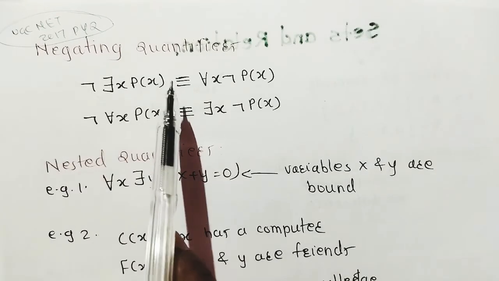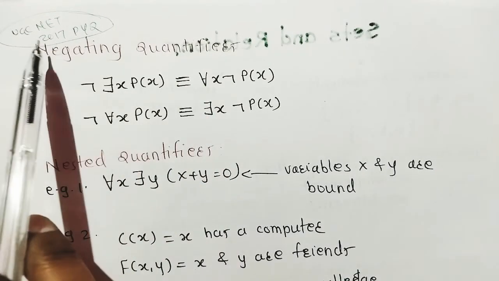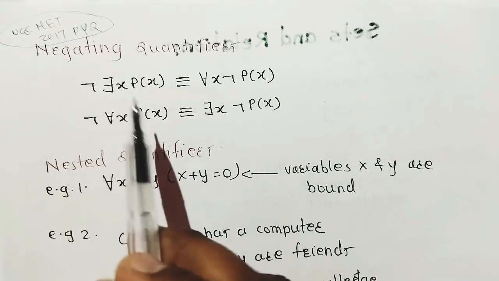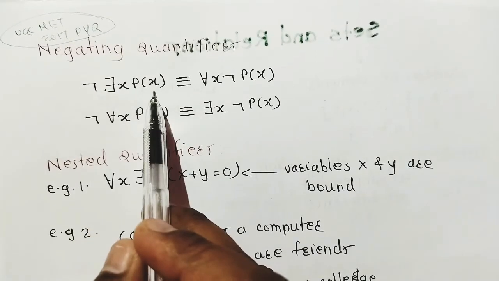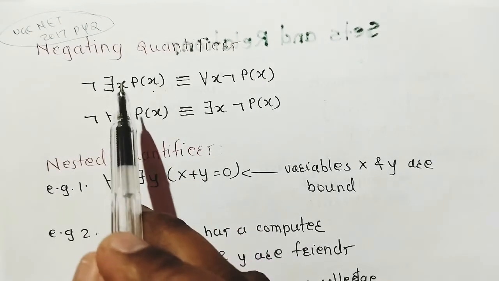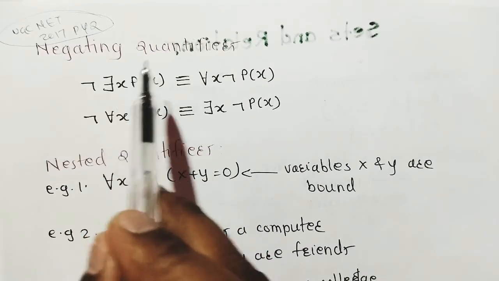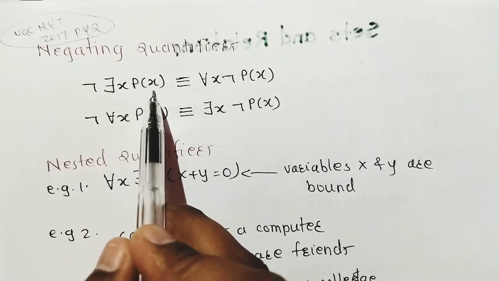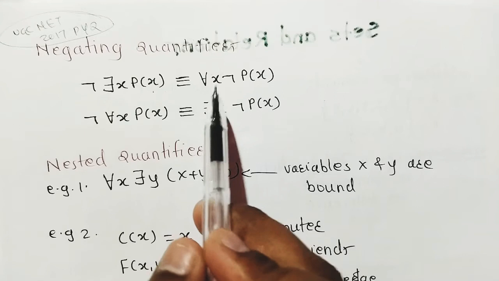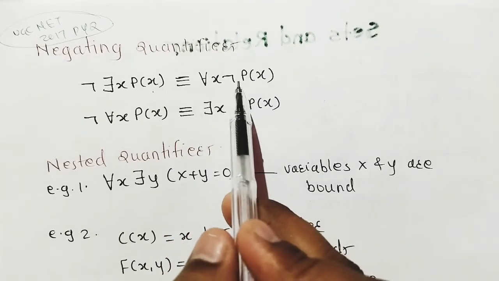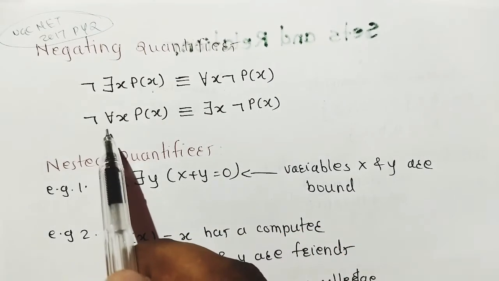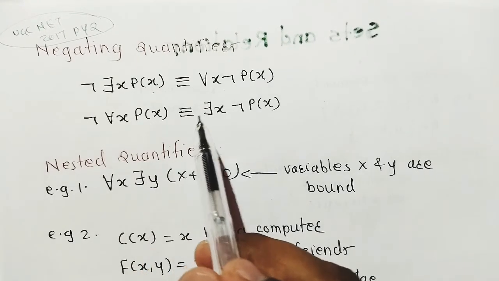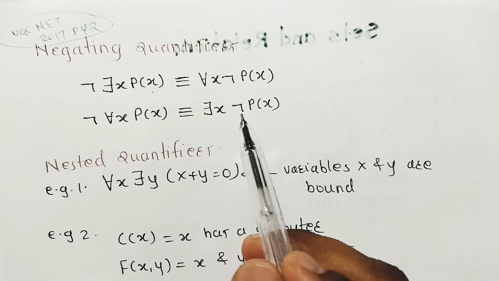Next is negating quantifiers. In the previous exam, UGC 2017, there is a question on this. We have been given a statement, and we just have to find its negation. These are the two basic formulas for negating quantifiers. The negation of there exists x, p of x, is logically equivalent to for all x, negation of p of x. Next, the negation of for all x, p of x, is logically equivalent to there exists x, negation of p of x.